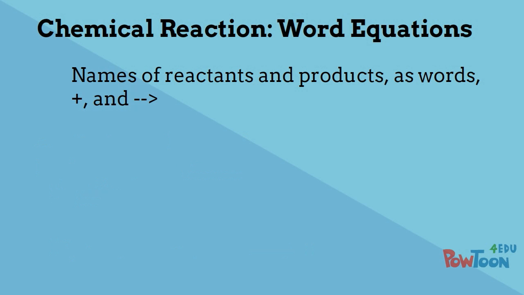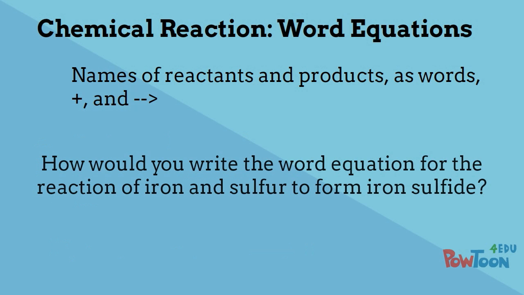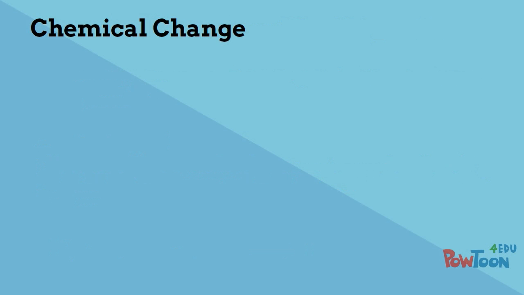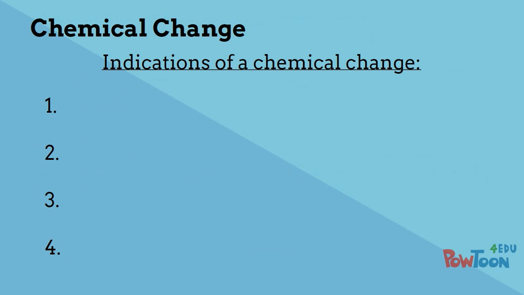Here's another example for you to think about. How would you write the word equation for the reaction of iron and sulfur to form iron sulfide? As mentioned earlier, when a chemical reaction takes place, one or more reactants usually undergoes a chemical change. There are 4 main indications that a chemical reaction has occurred.